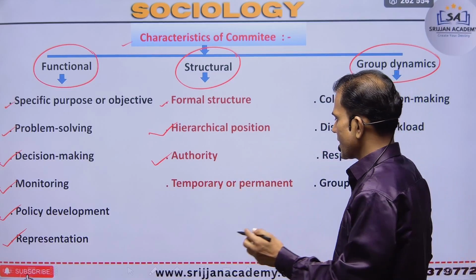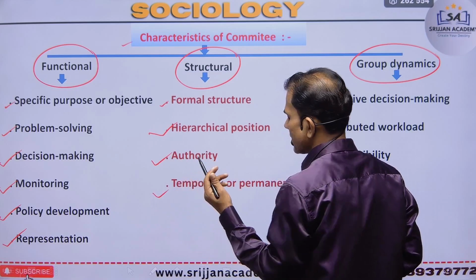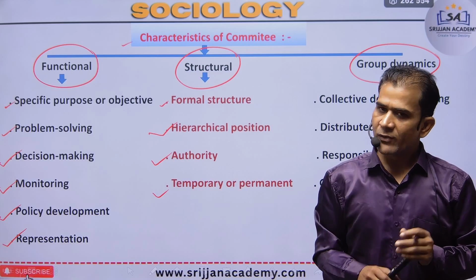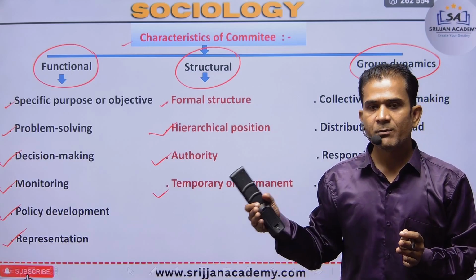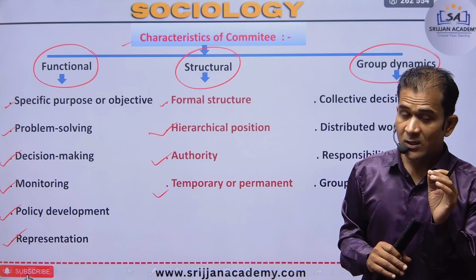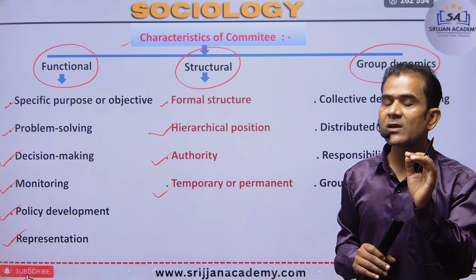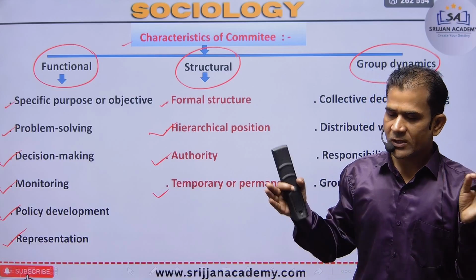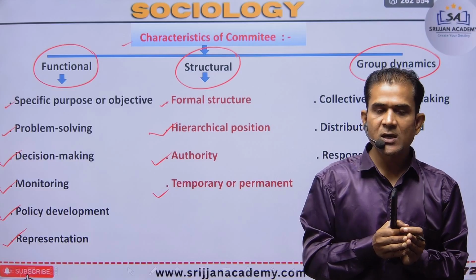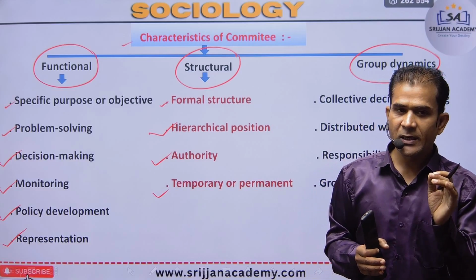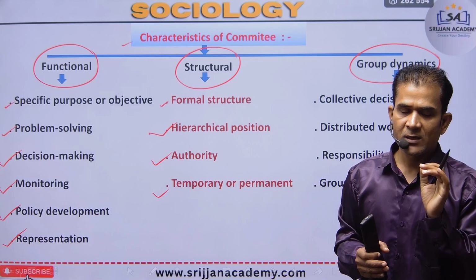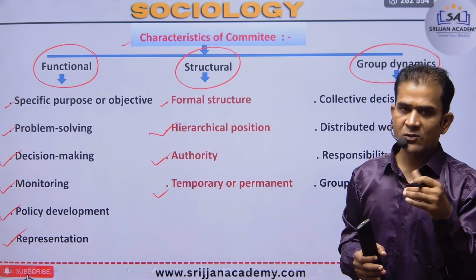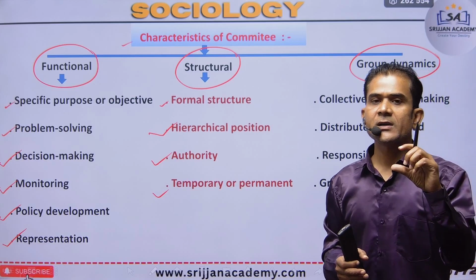Next is temporary or permanent, the establishment type of every committee, because it depends on achieving our purpose or our goal. When the time duration to achieve our goal is long, there is greater permanency, but within 6 months, 6 days or 7 days, for example the Durga Utsav Samay is within 10 days.